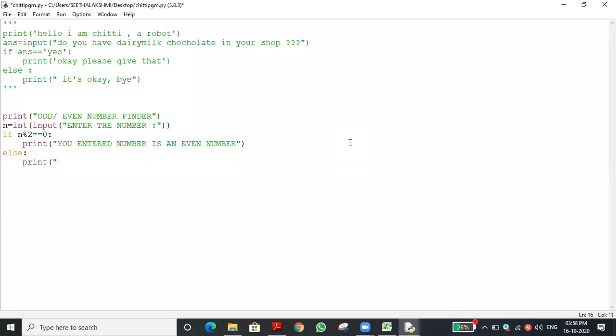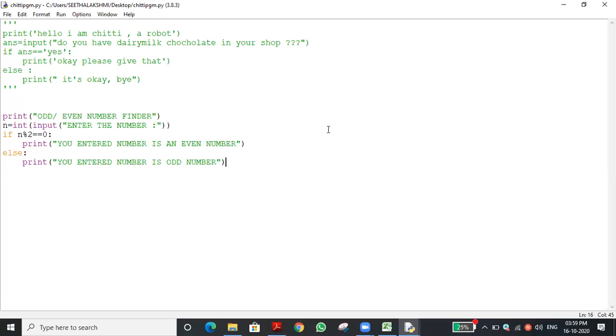That is, print you entered number is an odd number. Okay, this is the condition. That will be fine.